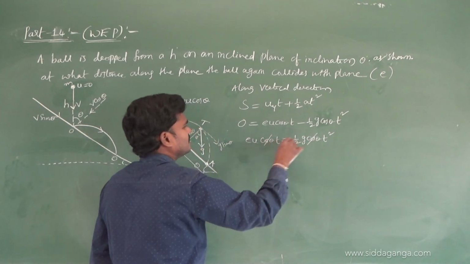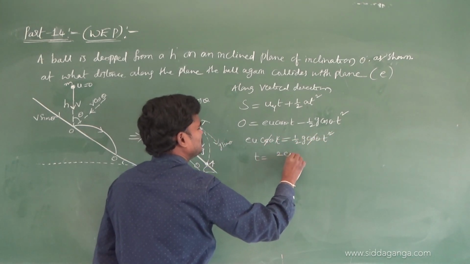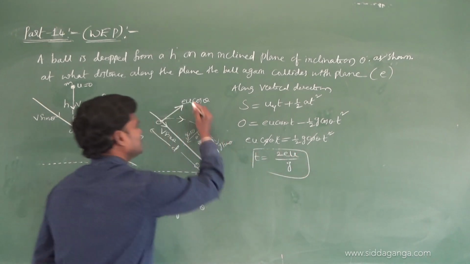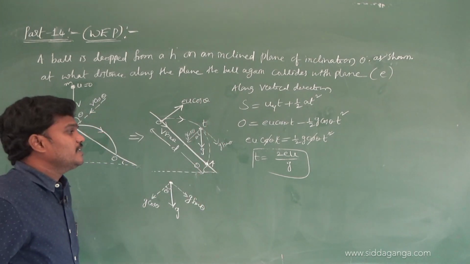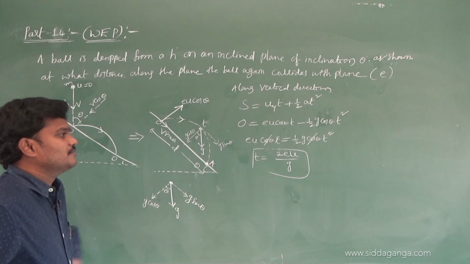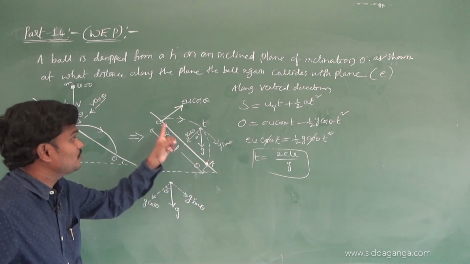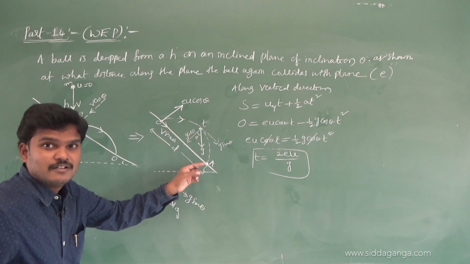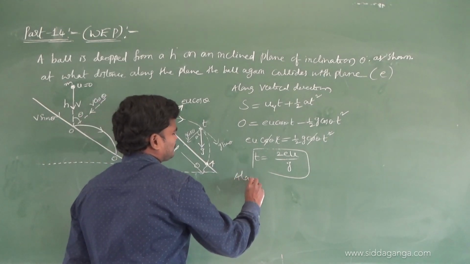Cos theta cancels, and t equals 2u by g. So I am getting t. This is the small time t. After 2u by g seconds, the ball is going to hit here. Time we got. Now you can balance the equations along horizontal.